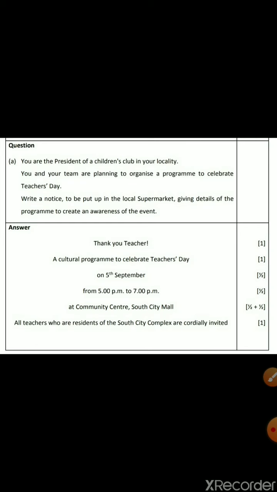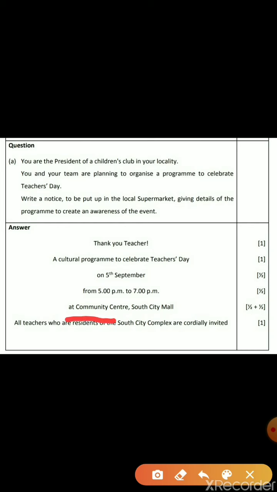Next one is the venue, where the program is going to take place, and here it is mentioned at Community Center, South City Mall. Here we can see at Community Center and South City Mall. The Community Center is the smaller location, the South City Mall is the bigger location. So we have the smaller location as well as the bigger location, so we have both half marks.